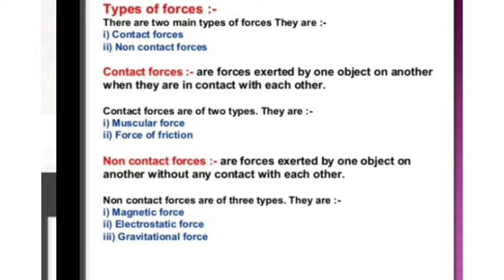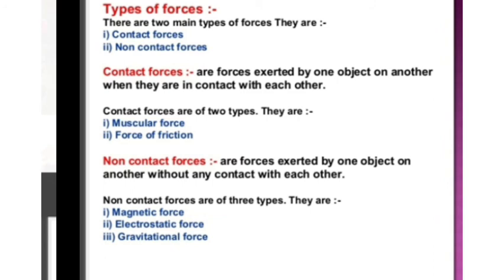Next type, non-contact force. What is non-contact force? A force exerted by one object on another without any contact with each other is called non-contact force. There are three types of non-contact force. First one magnetic force, second one electrostatic force, third one gravitational force.